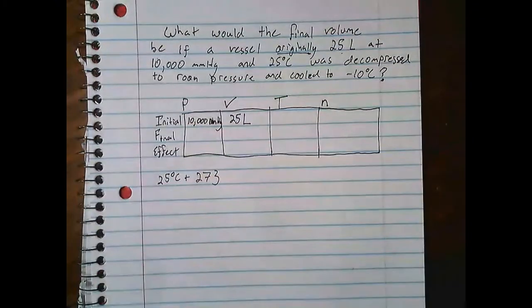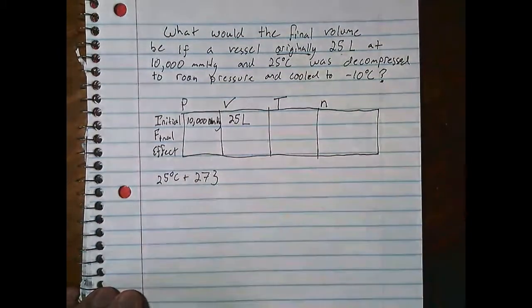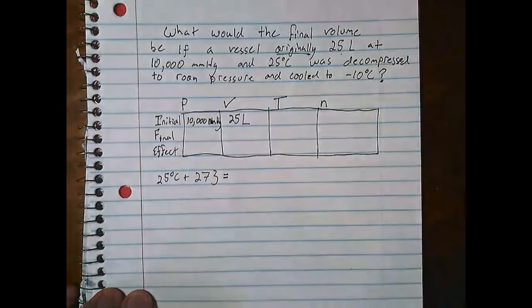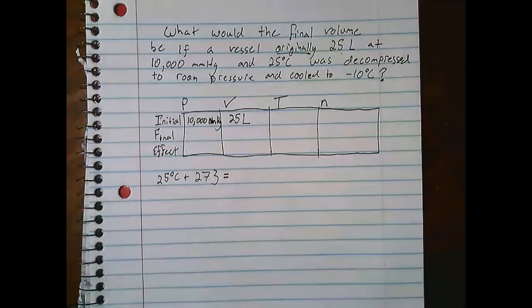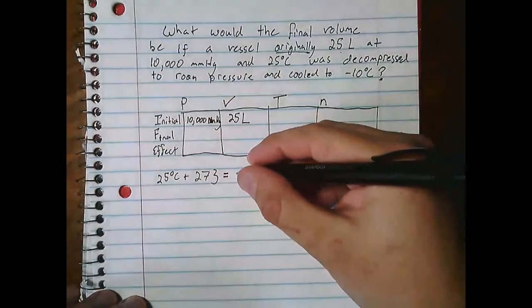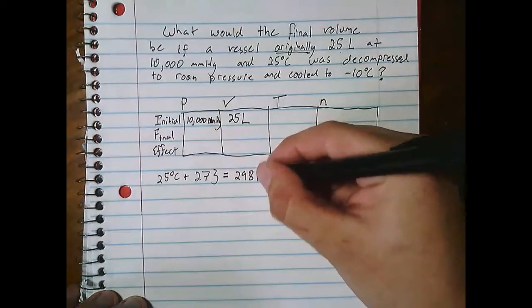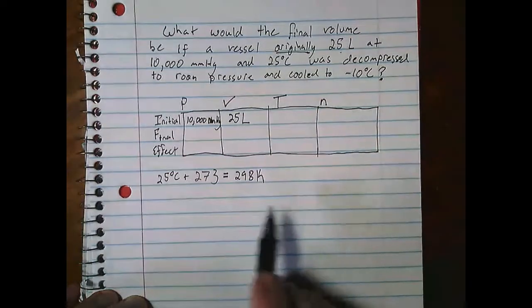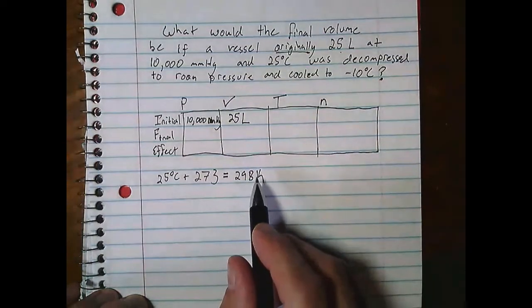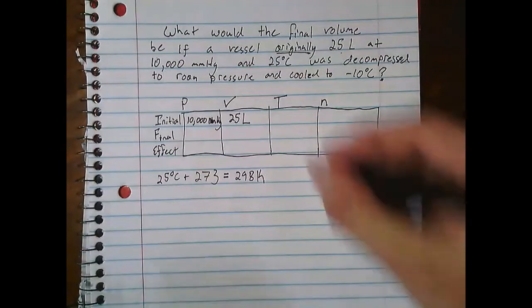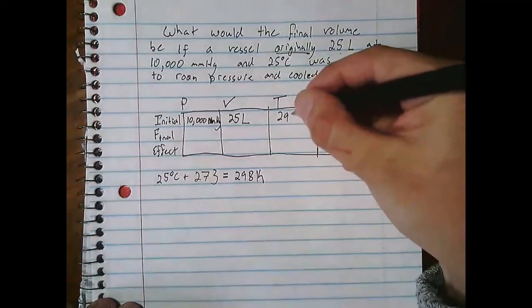When you get to college they might make you do 273.15, but I've found that 273 is good enough for us. So when I add those together, I get 298, and your new unit is Kelvin. One thing you'll notice is there's no degree symbol with Kelvin, and that's because it's an absolute unit. So that can go right there.